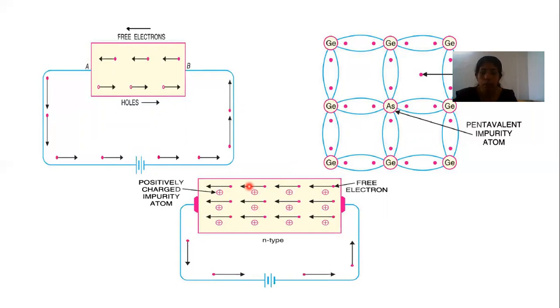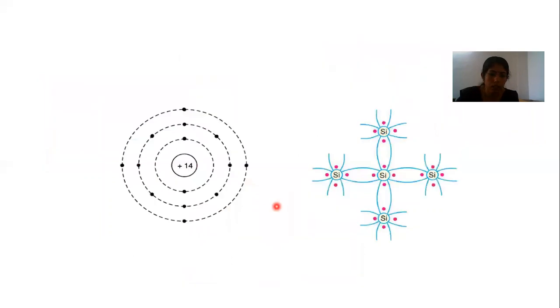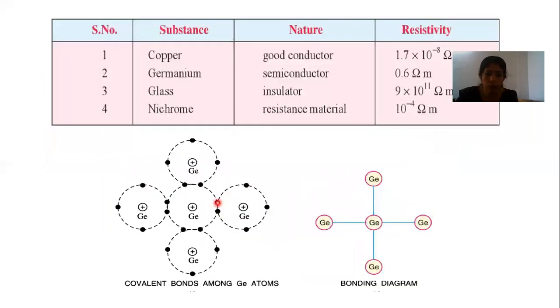A covalent bond consists of 2 electrons. We have already seen here that one covalent bond consists of 2 electrons which are shared by the 2 atoms. At absolute zero, all the valence electrons are tightly bound to the parent atom. The semiconductor therefore behaves as a perfect insulator at absolute zero.